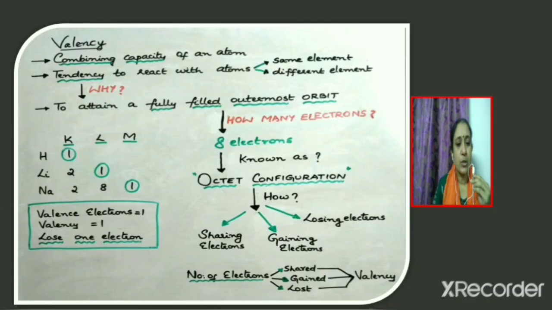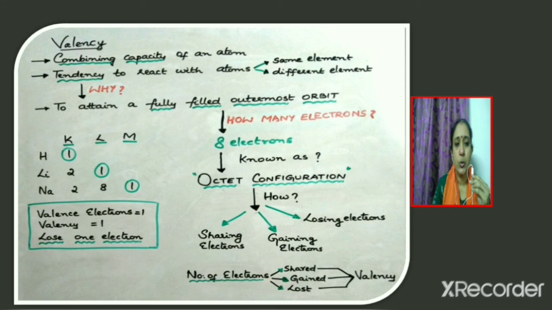So the number of electrons shared, gained or lost by an atom gives the valency of that atom. Now consider hydrogen, lithium and sodium. The electronic configurations of these elements are given. From the electronic configuration, it is clear that these elements have one electron in their outermost shell. Now consider sodium. It has one electron in its M shell, which is the outermost shell.